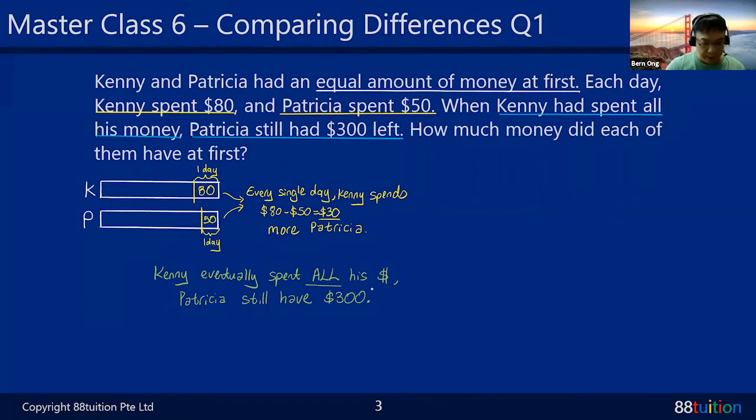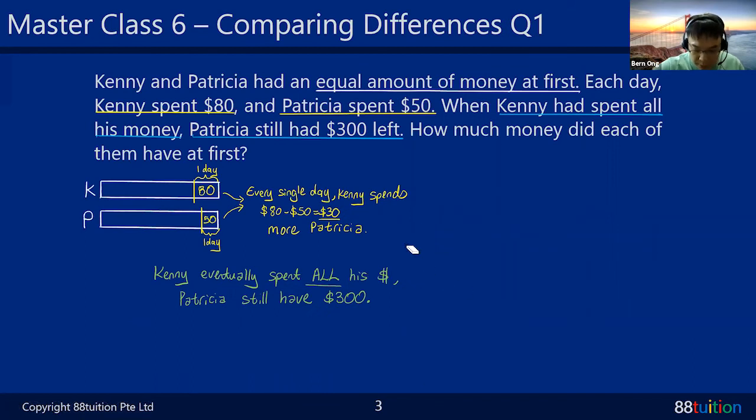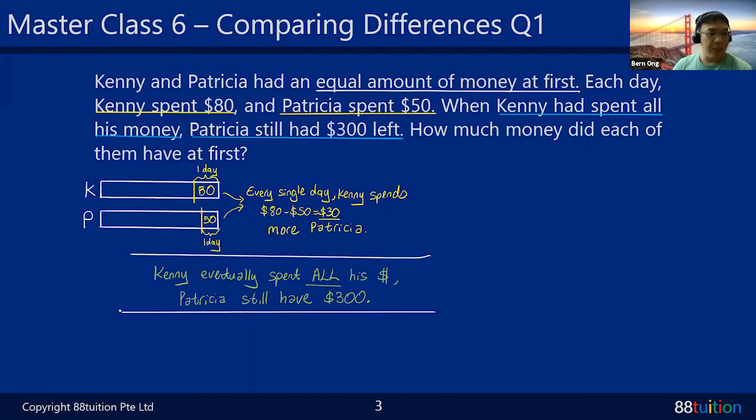I'm just listing out all the important things to calm myself down, because this is our question many of you don't like. It's called comparing differences. Can you see that my line's damn straight? I know. Jealous? Okay, so what is happening? I know that some of you are actually giving me the answers. The answers that most of you are giving is correct. Good job. But just let me continue my explanation first.